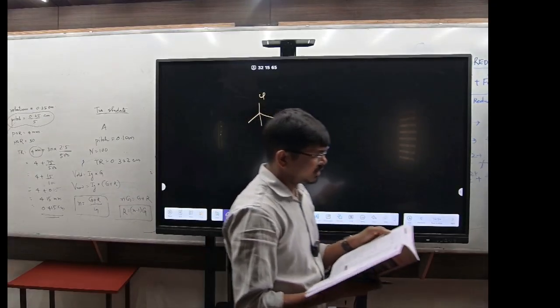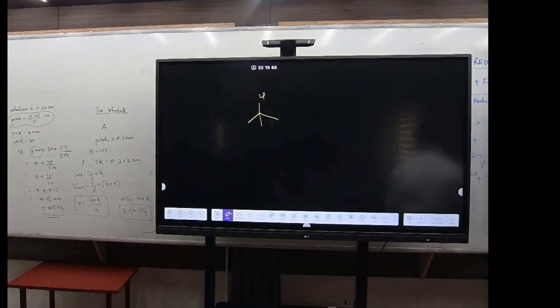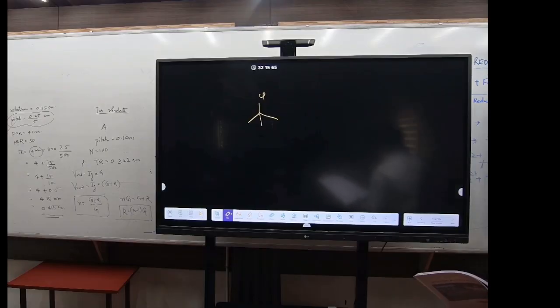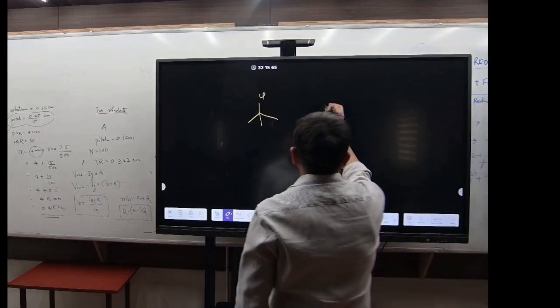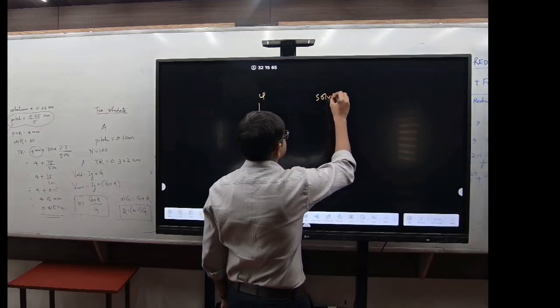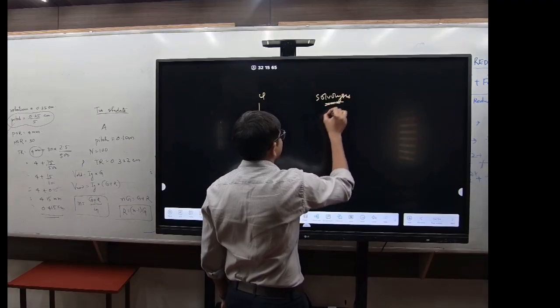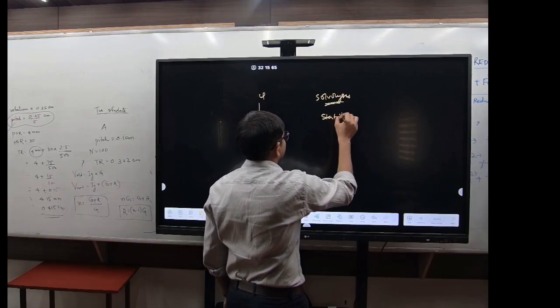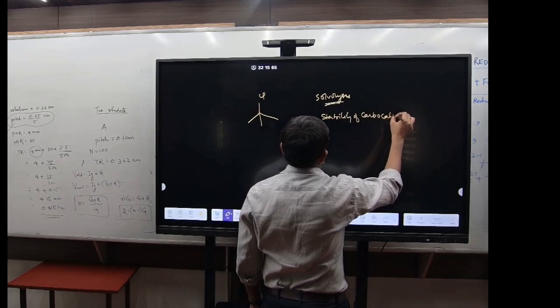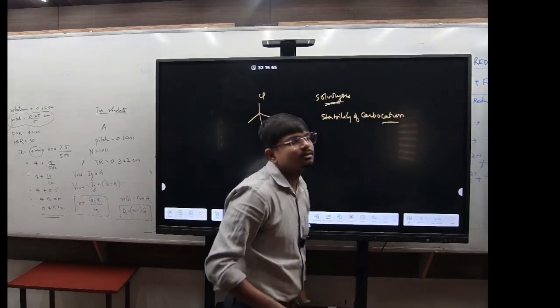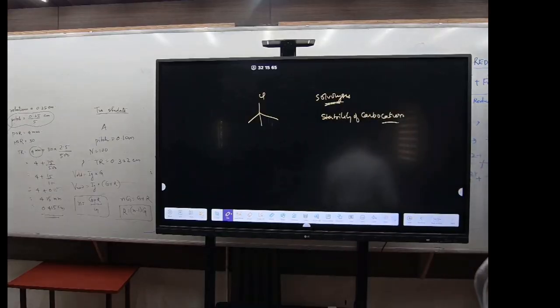Now, solvolysis. Which of the following will rarely undergo solvolysis? Which example? Solvolysis, you have to look for the SN1 mechanism. If there is any question on solvolysis, look for the stability of carbocation. Which example then? First example, right? Because that will give the most stable carbocation.